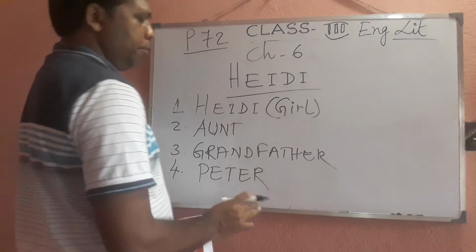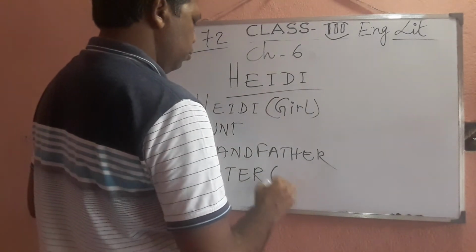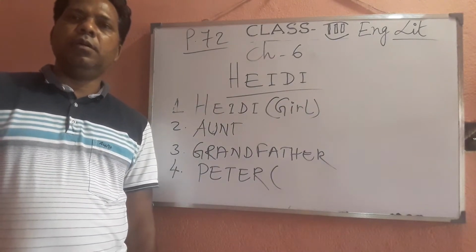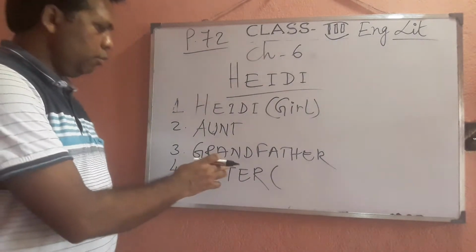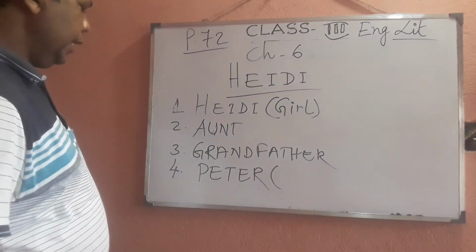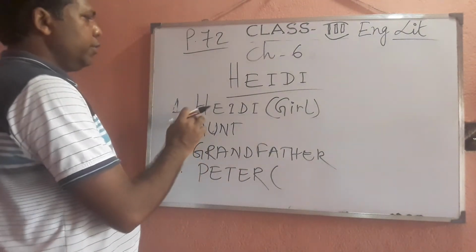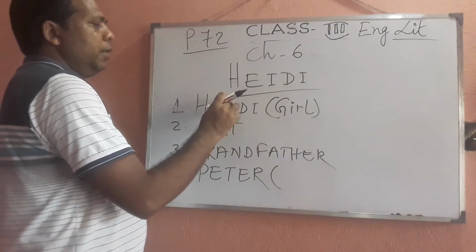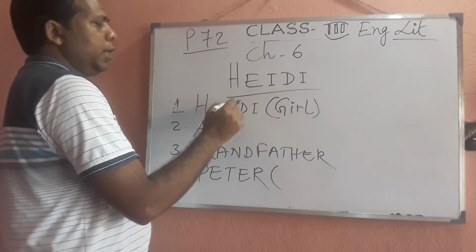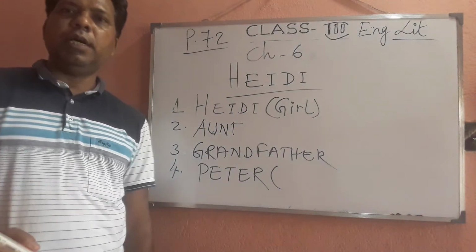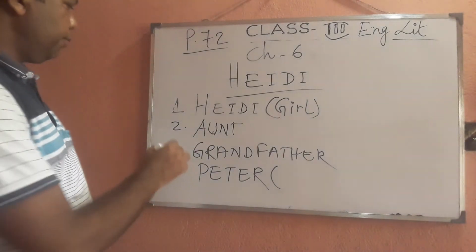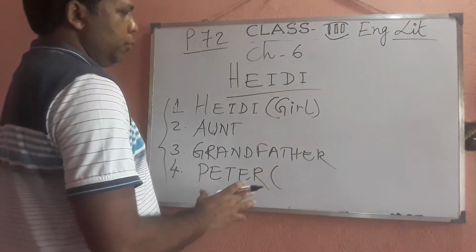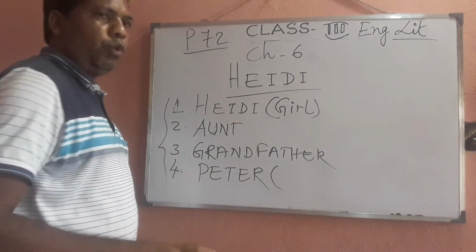Then, of course, parents were there. The parents of this particular girl called Heidi are dead and gone. They are no more living on this earth. They have died. So these are the main characters who are in this particular story.